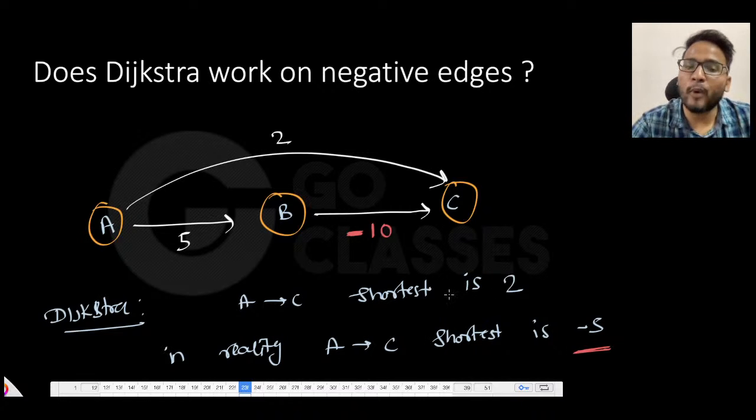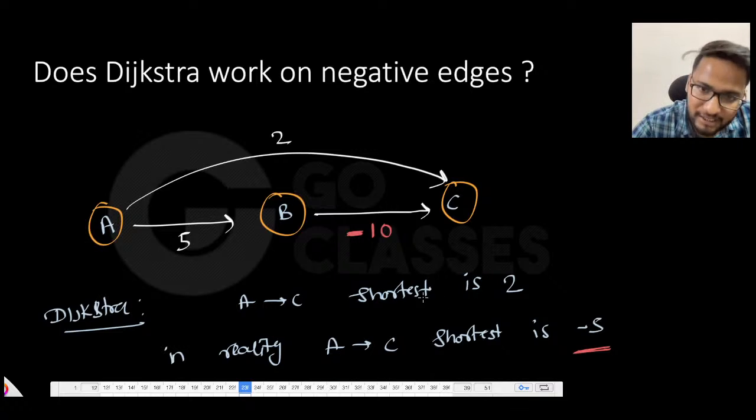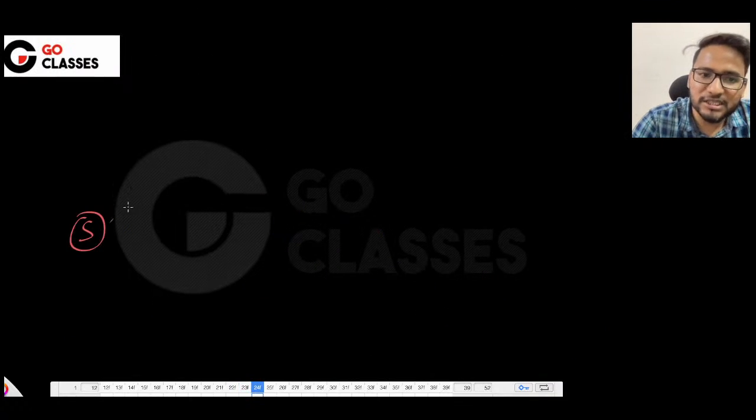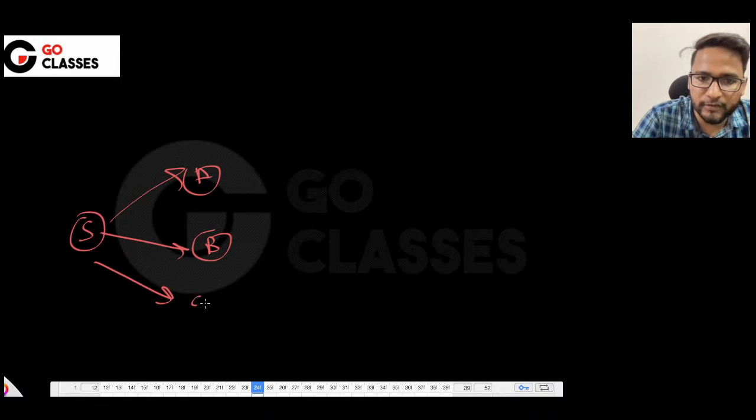Now let's just see why it is not working. The reason is, if you remember the intuition behind Dijkstra, let's suppose there are 3 vertices, A, B, C, with weights 1, 6, and 7.